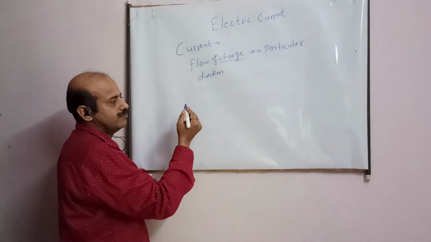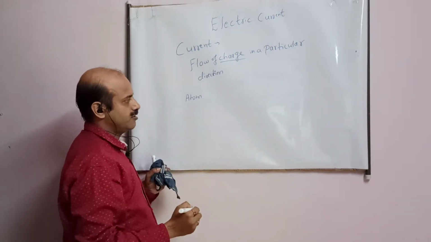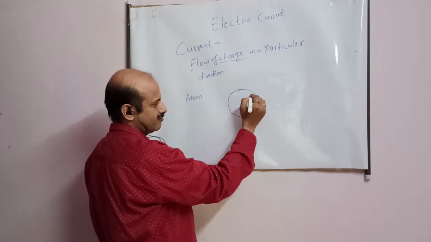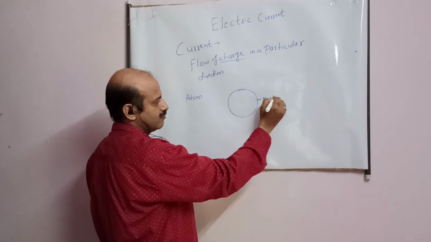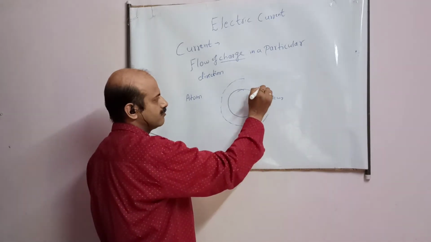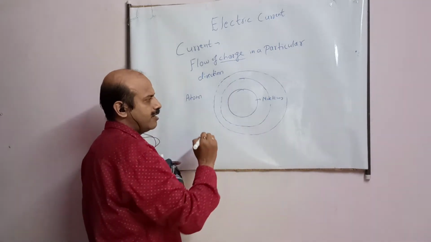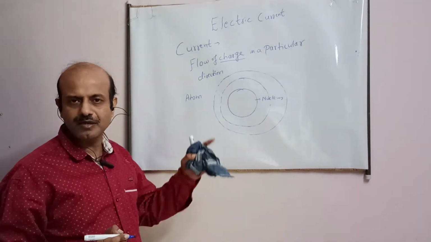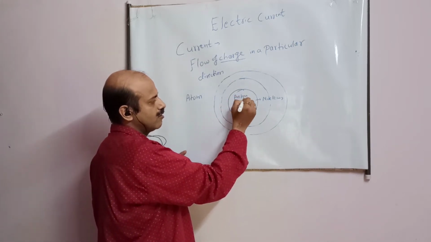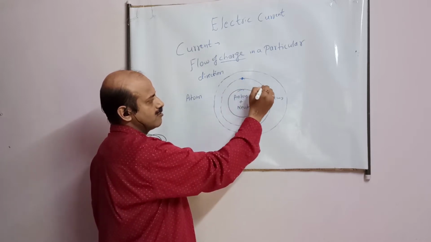Now I am coming to the atom. You studied about the atom. At the center of the atom it has a nucleus. Surrounding it, electrons are revolving in different orbits. Though an atom is a very small entity, I am drawing it bigger to explain. This is the nucleus. It consists of protons plus neutrons. And here are the electrons.